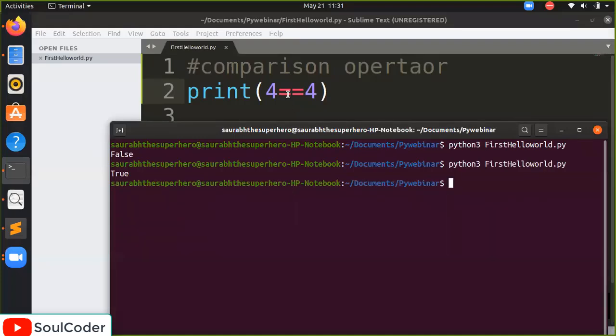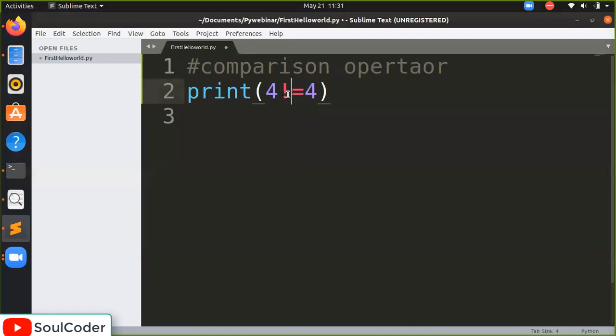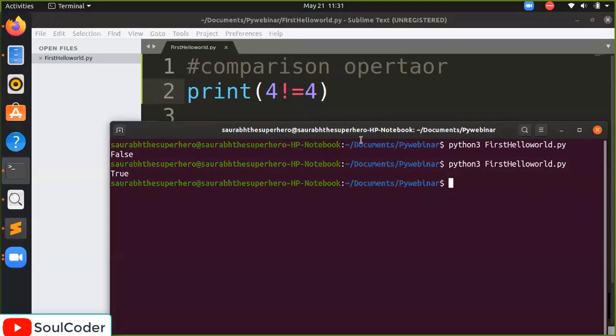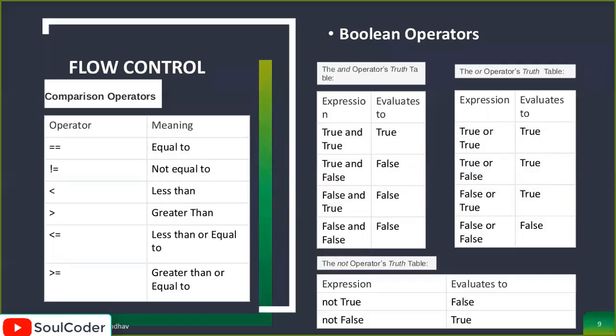Now not equal to. It is a negation. 4 not equal to 4 should be false. Let's see. Yes, it is false. So that's how all the comparison operators work. Let's move toward the next thing.